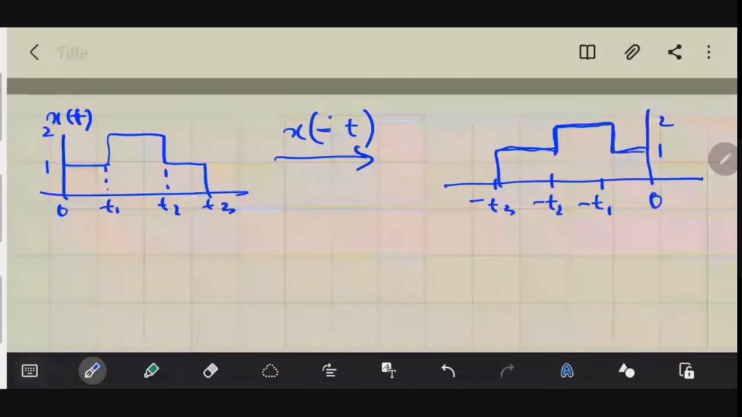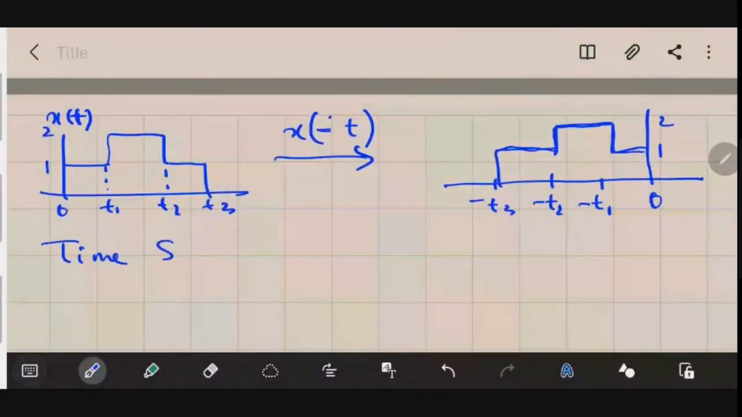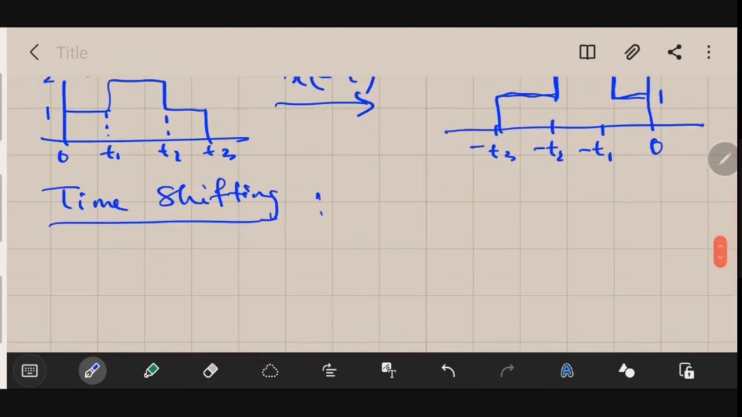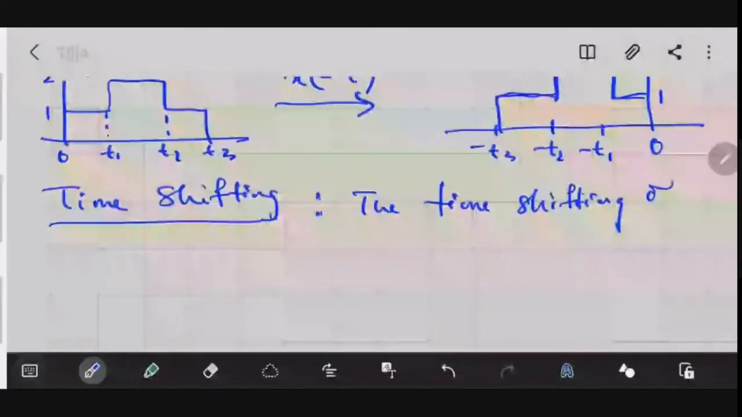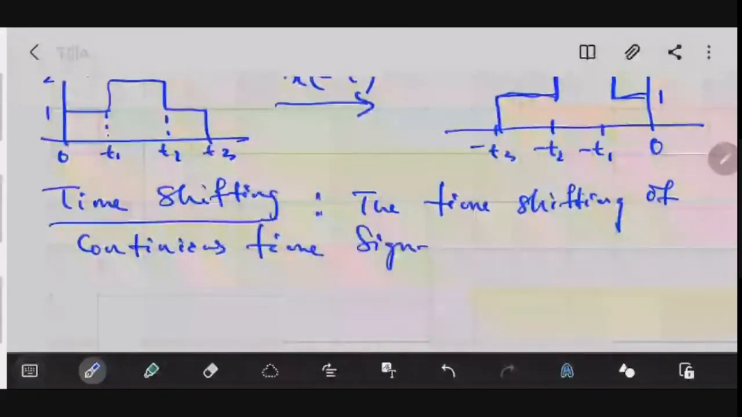The next is your time shifting operation. Time shifting is very important. Just note the definition, and then I will perform this operation. The shifting of a continuous time signal x of t is performed